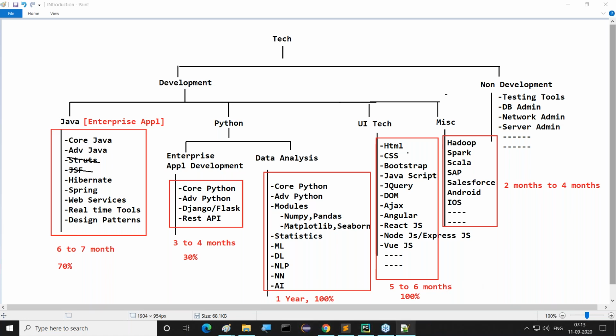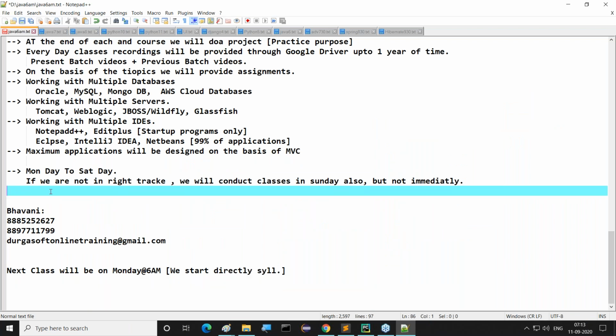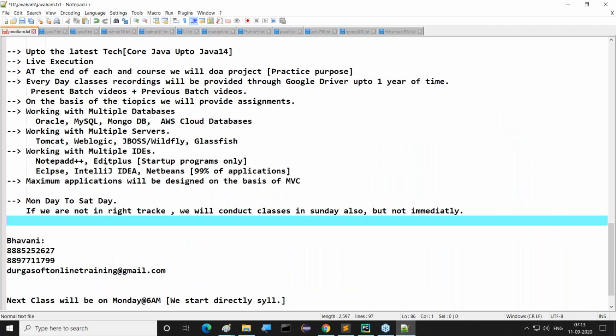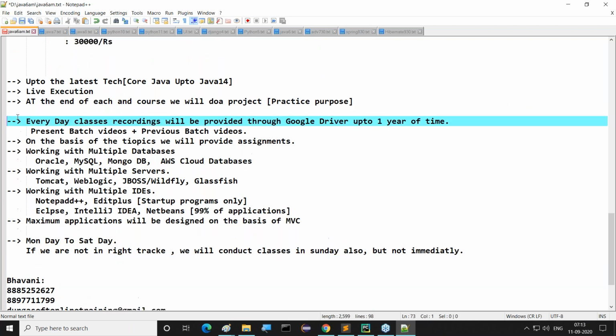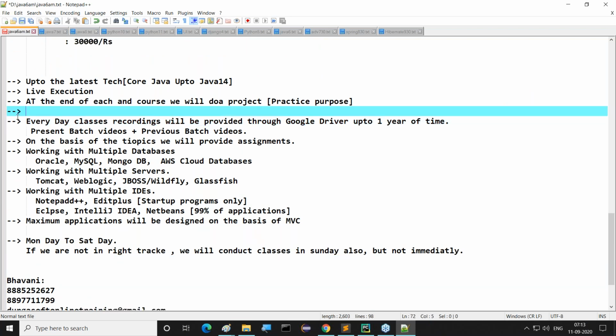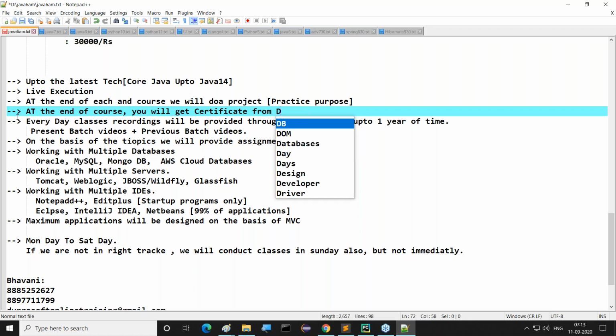One more thing I'm telling you. One more service we are providing, and actually I did not specify that. At the end of the course, you will get a course completion certificate from Durgasoft. You are able to get a Durgasoft course completion certificate at the end of every course. That's it.